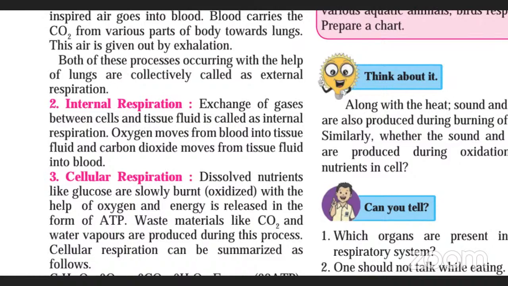Exchange of gases between the cells and the tissue fluids is known as internal respiration. Means here nothing is coming from outside the body. Whatever exchange of gases is taking place, it is taking place within the body. Okay, oxygen moves from blood into tissue fluid and carbon dioxide moves from tissue fluid into blood. Such type of respiration is known as internal respiration.